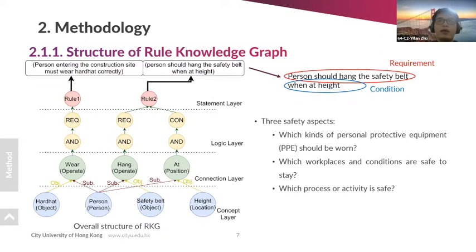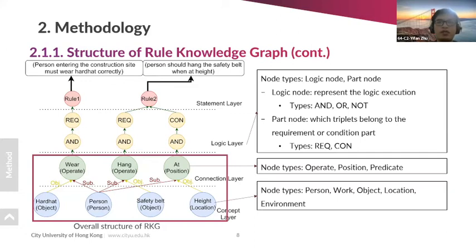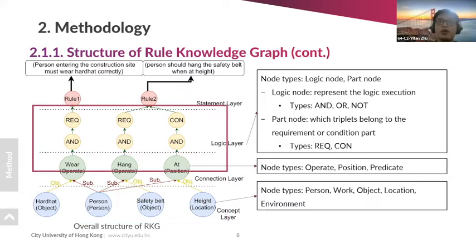The rule knowledge graph is composed of a set of safety rules with two parts, the requirement and the condition. Besides, each rule concentrates on one safety aspect. The rule knowledge graph is divided into four layers to represent the rule structure. The first and second layers represent the triplets. The third layer represents the logic relation of the triplets, and the node types in this layer have two parts. The first is the logic node, to represent logic relations with three types: and, or, and not.